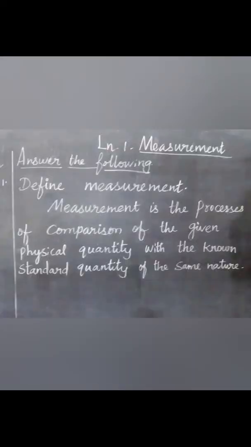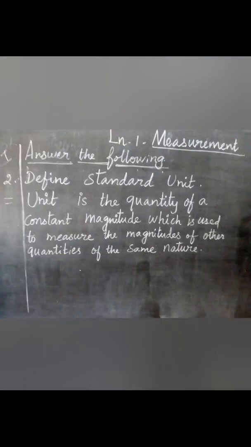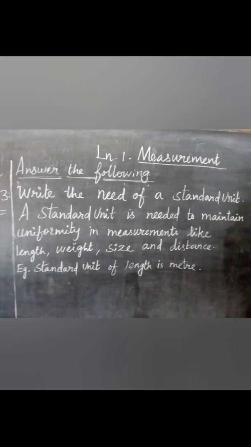Next, answer the following. First one, define measurement. Measurement is the process of comparison of the given physical quantity with the known standard quantity of the same nature. Next, second one, define standard unit. Unit is the quantity of a constant magnitude which is used to measure the magnitudes of other quantities of the same nature.